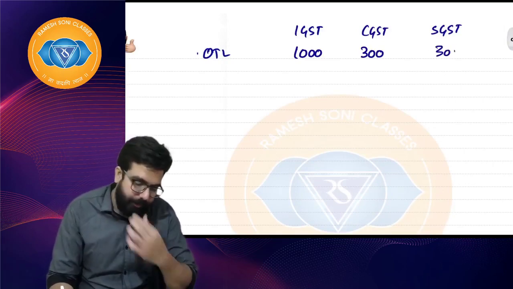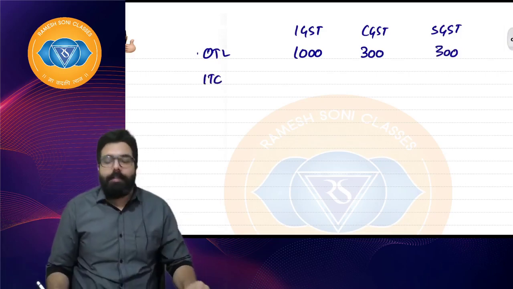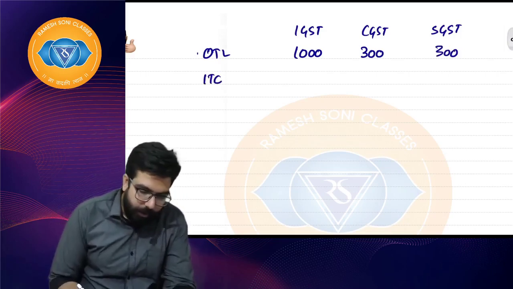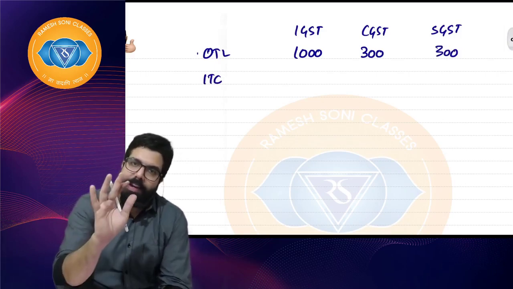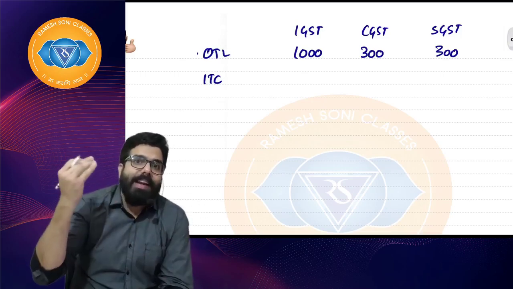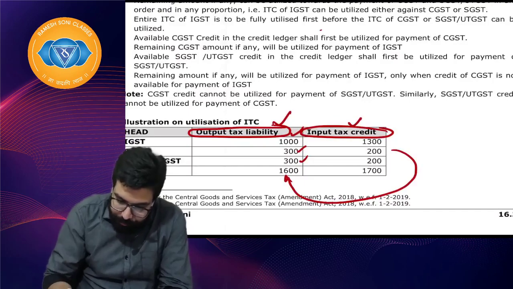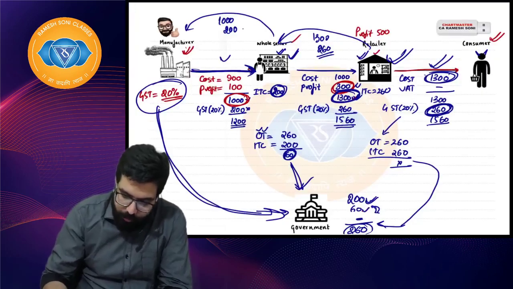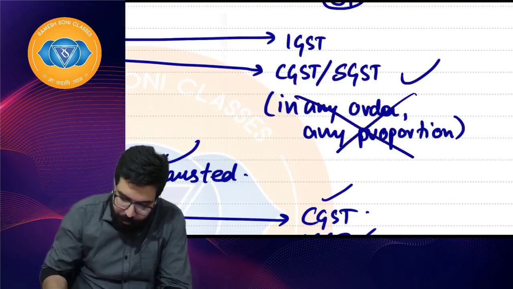SGST is 300. Sir, I will use my input tax credit of, see, I will tell you what used to happen earlier. Everyone quickly listen. There was a small change which came last attempt where rule number 88A was introduced. But I will tell you what used to happen earlier. Earlier, these wordings were not there. In any order, any proportion was not there.